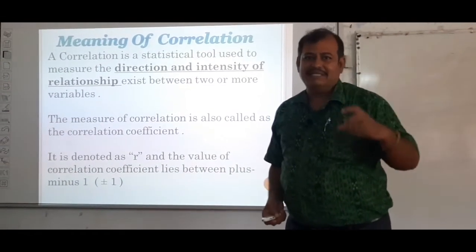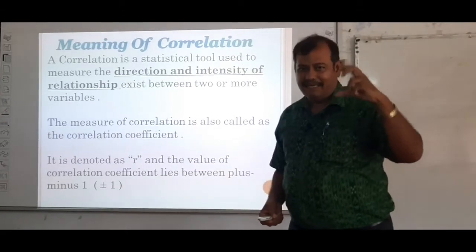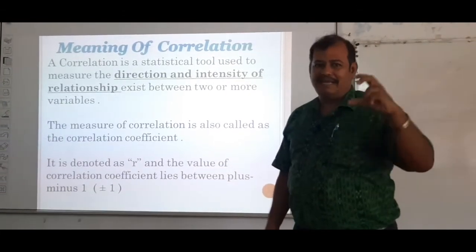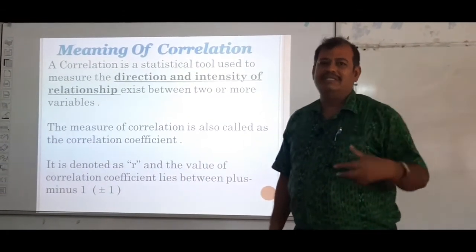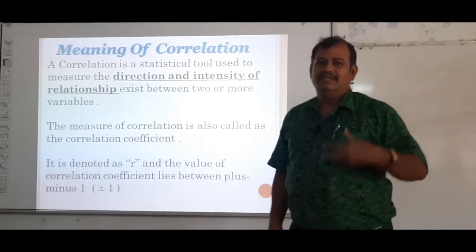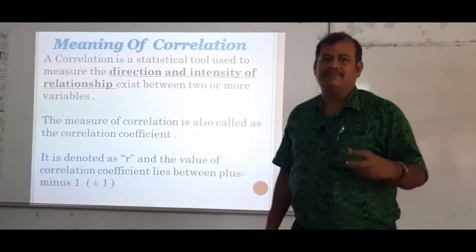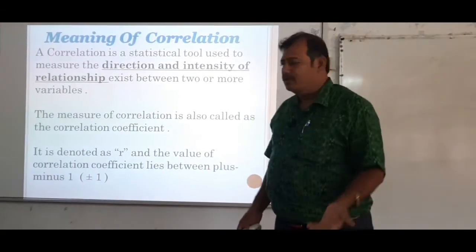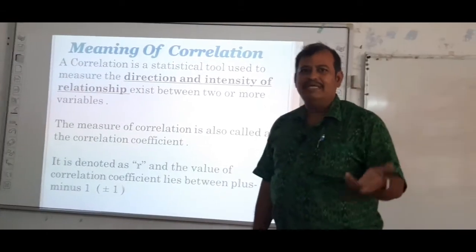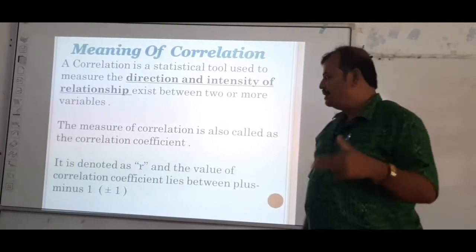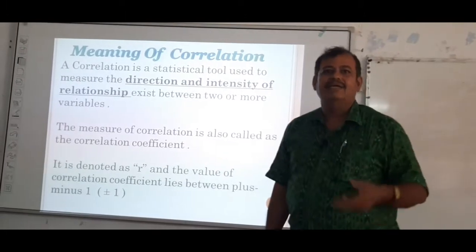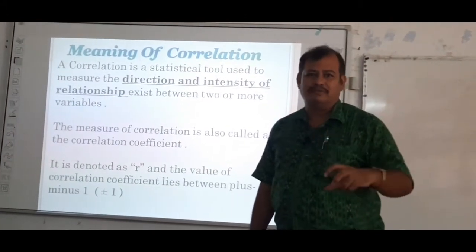Thus in statistics, correlation is a statistical tool which is used to measure the direction and intensity of relationship between two or more variables. The correlation is also called the correlation coefficient. And what is the value of the correlation coefficient?